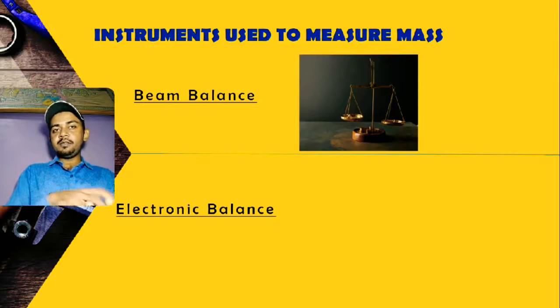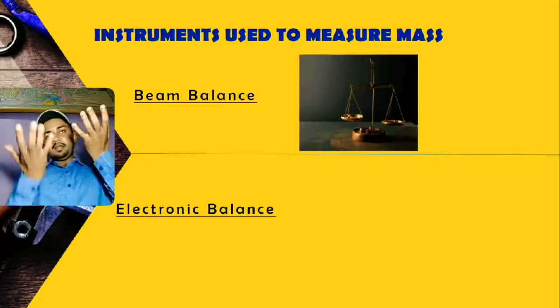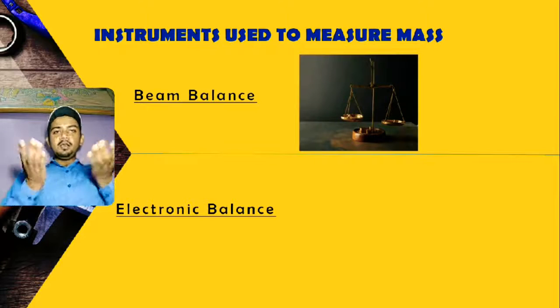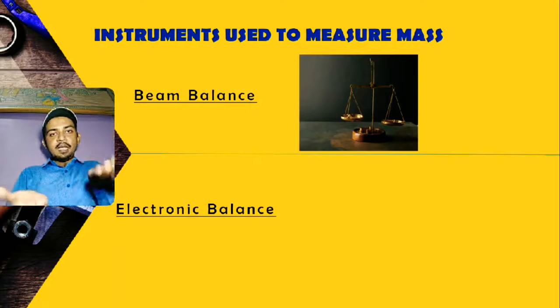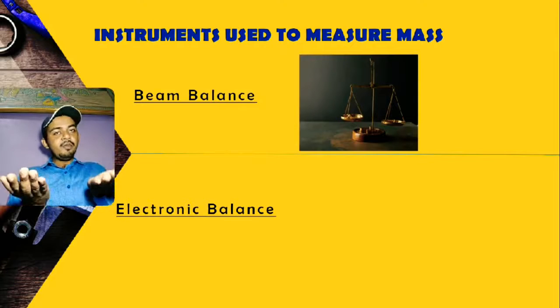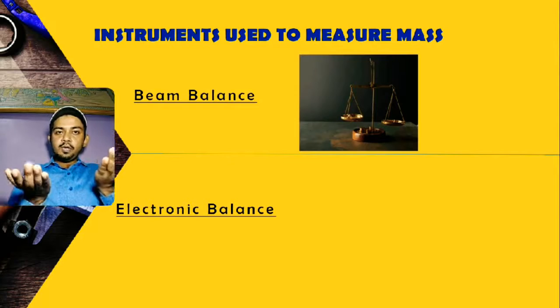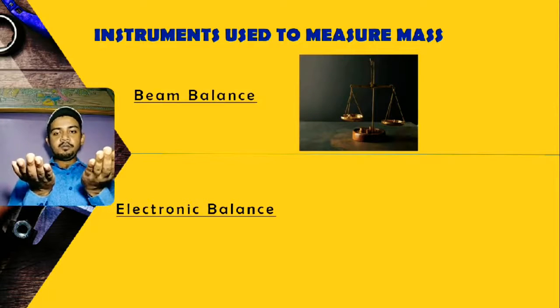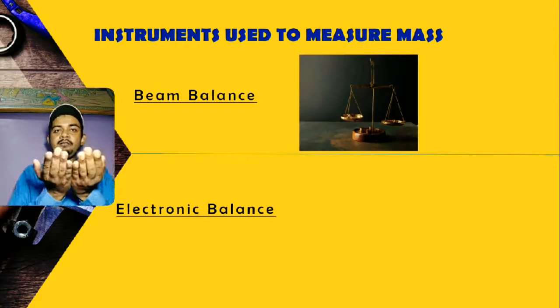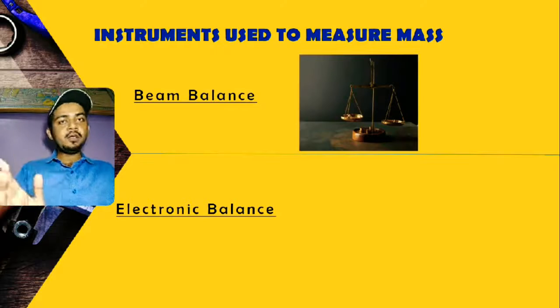Firstly we keep the object which we need to measure, then this side will go down and this one will go up. Then we start placing weights of 5 kg, 4 kg on the other side, and slowly keep increasing the weight until both come parallel to each other. Then we say yes, this much weight is of this substance. This is how we measure.